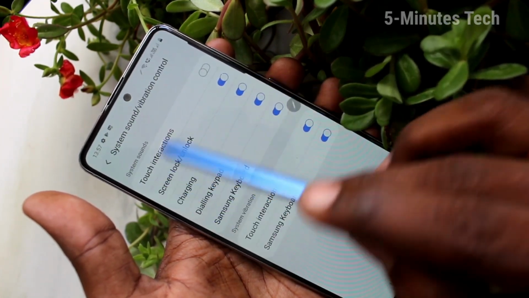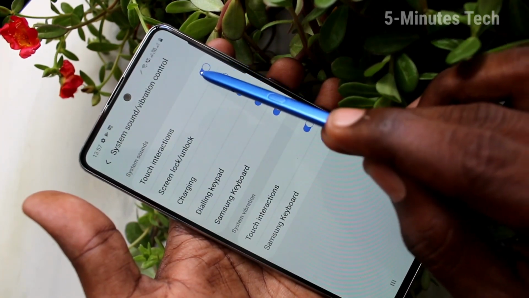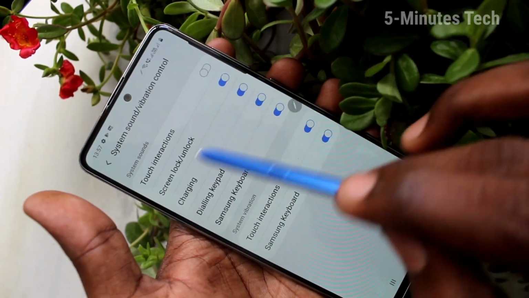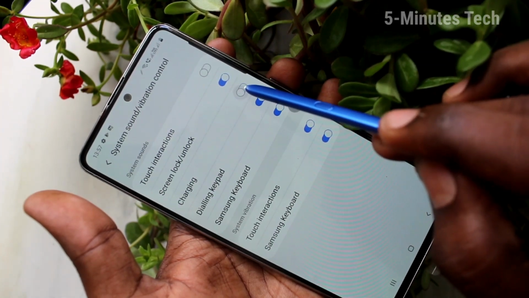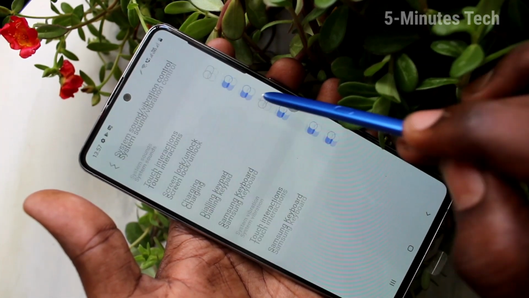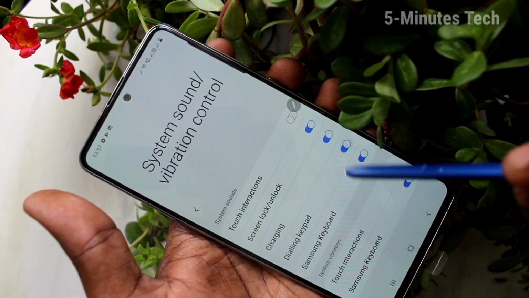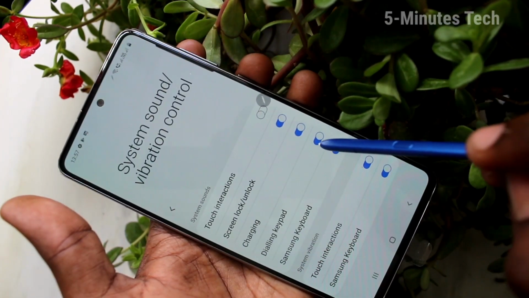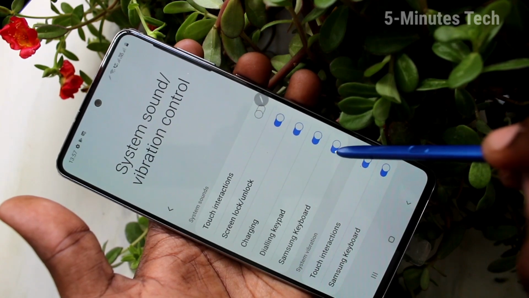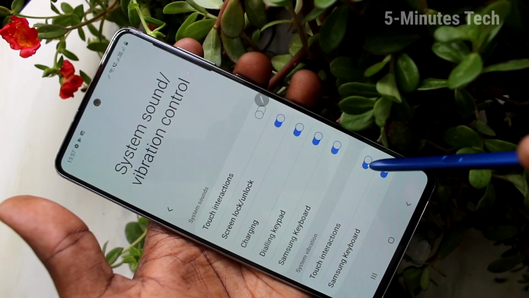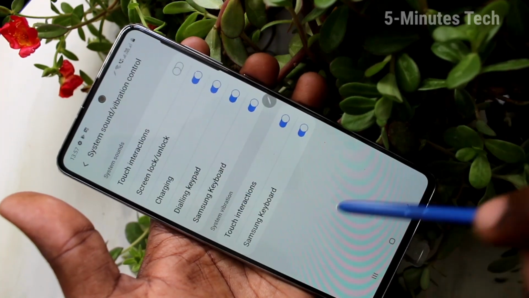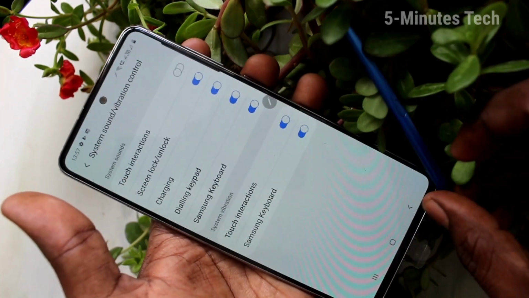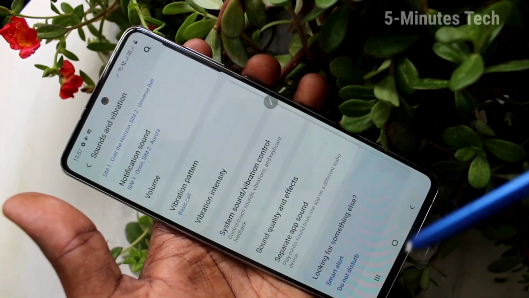Next, system sounds and vibration control. Just you can turn off or turn on these. Touch interactions, screen lock, unlock, charging sound, dialing keypad, Samsung keyboard. Just you can control these tones.